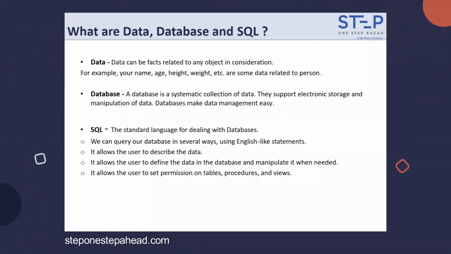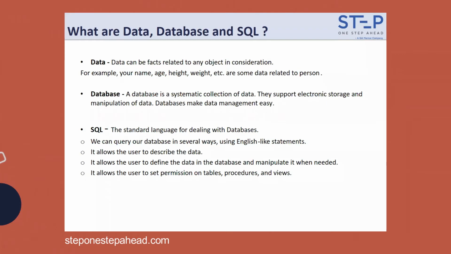So what do we call data? Generally, whatever facts are present in our surroundings is data. For example, your name is data, or employee details are data, or if you go to an e-commerce website, the catalog and the list of items is data. So everything can be considered as data, which has some existence and some meaning. Coming to database, what is a database?